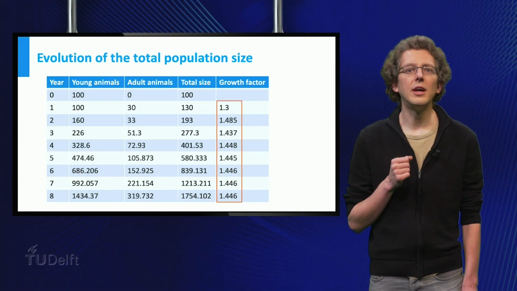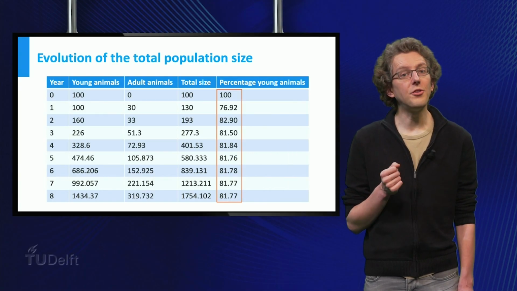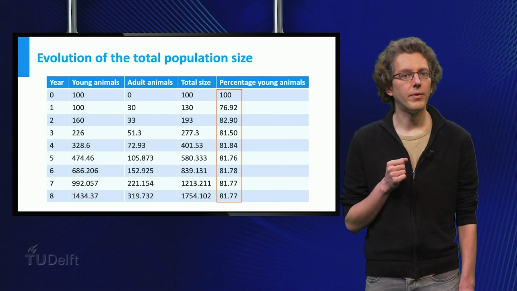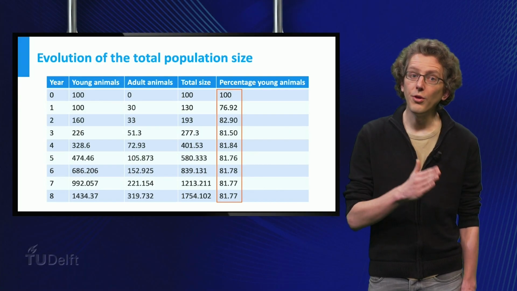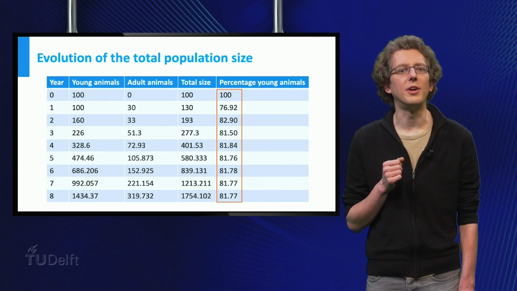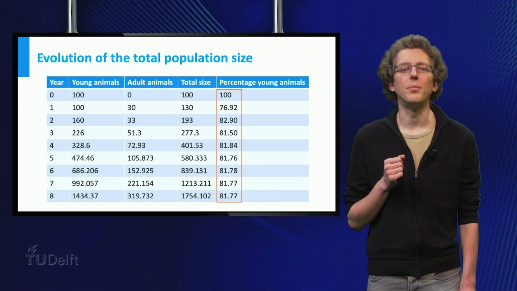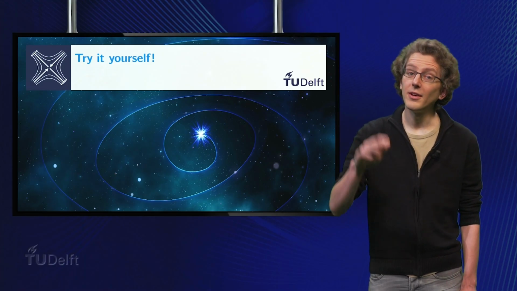And this is not all. As you can see here, the percentage of young animals in the population tends to a constant as well. The values to which the growth factor and the fraction of young animals converge are actually no strangers to you. Perhaps you can already find out how you could find them. For more on this, see you in class!